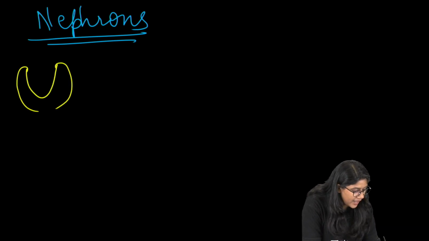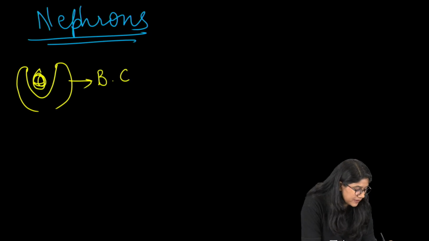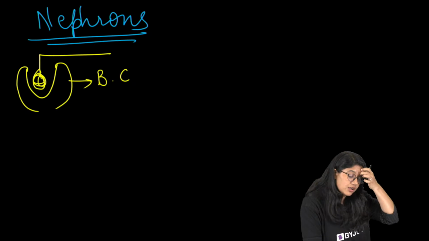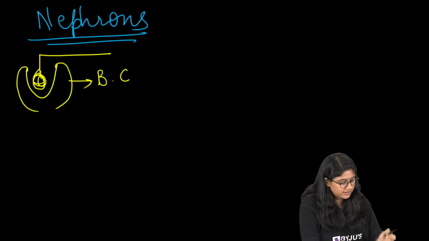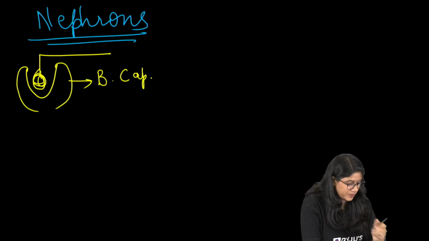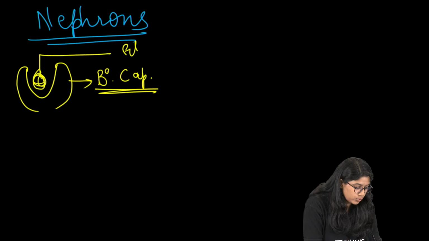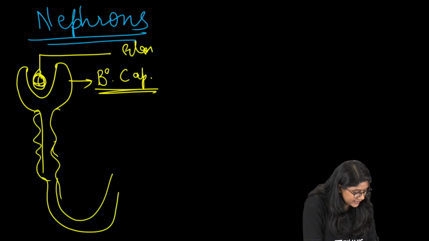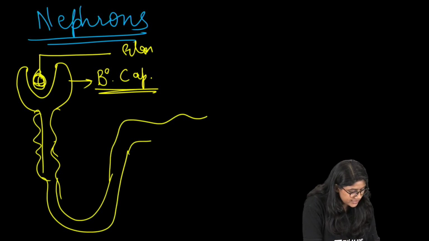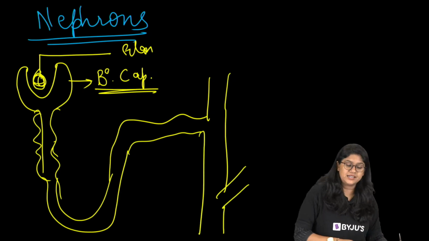So of course we have the glomerulus and the Bowman's capsule, B-O-W-M-A-N C-A-P, the whole spelling of it. Then we have the tubules: the loop of Henle, the DCT, and then the collecting duct.